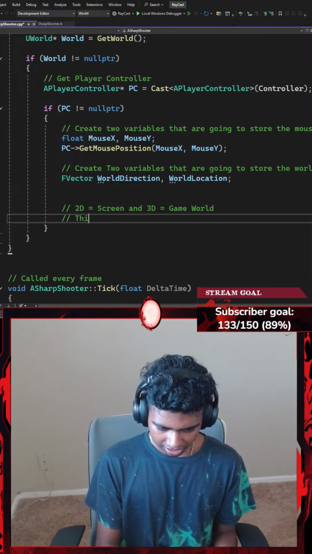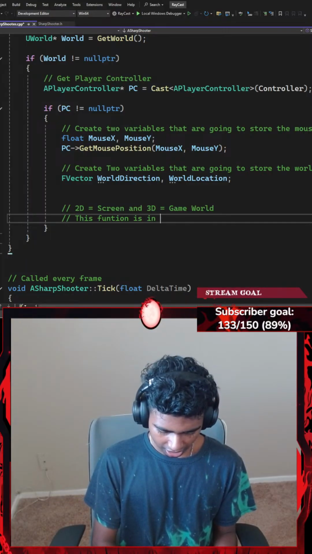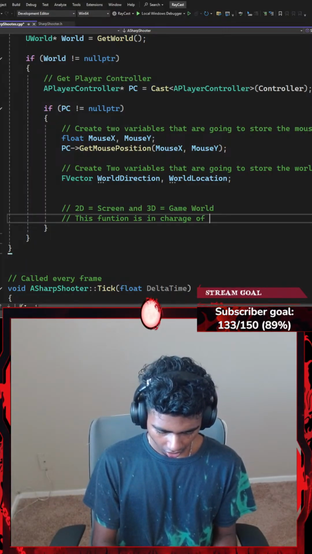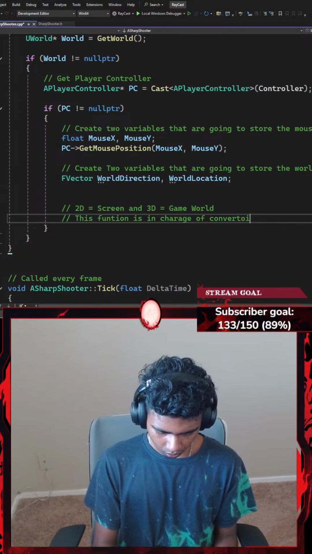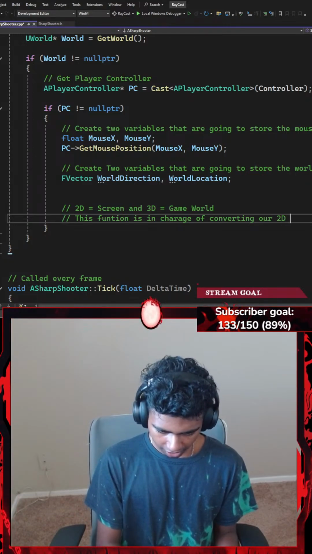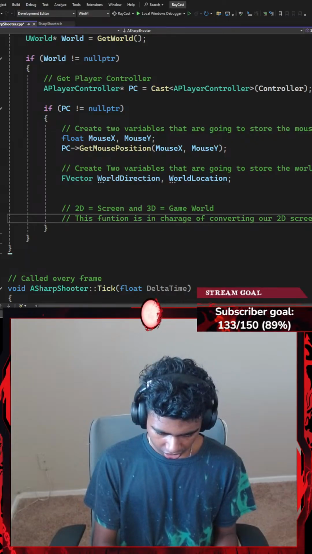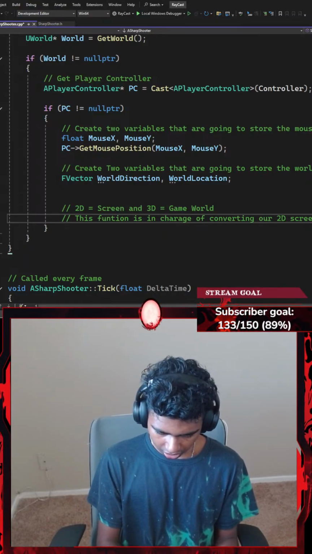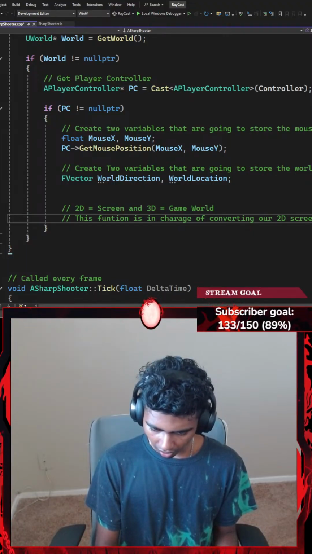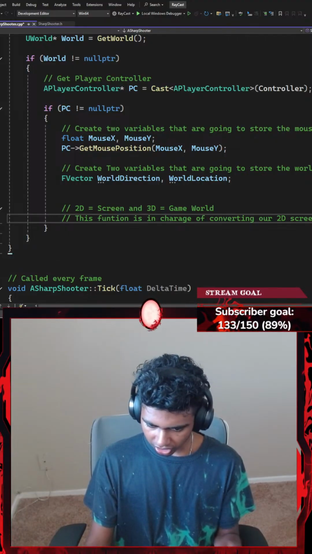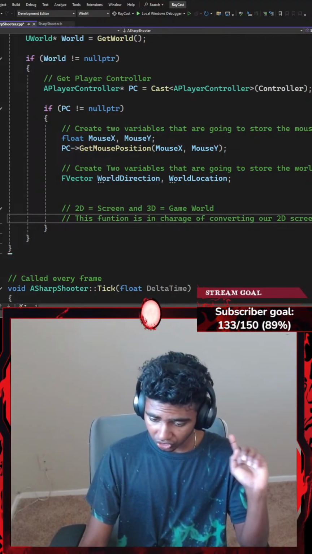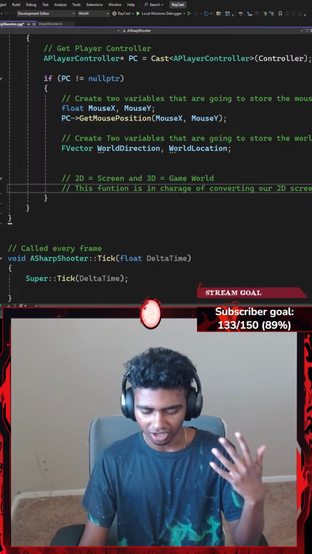Okay, and then let's go with something like this function is in charge of converting our two-dimensional screen into three-dimensional world. Okay, our two-dimensional screen into three-dimensional world. I think that's pretty good, honestly.